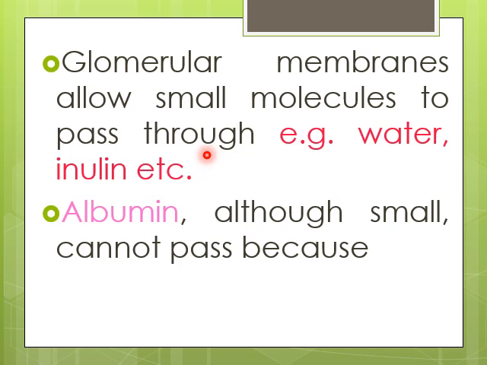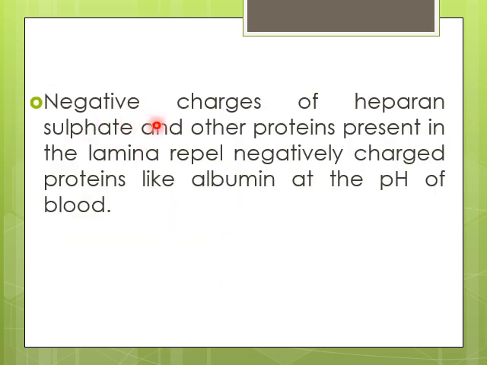But there is one question: albumin is as small as water, but it cannot pass the glomerular membrane. What is the reason behind it? This is because there are negative charges which are contributed by heparan sulfate and some other proteins in the basal lamina.